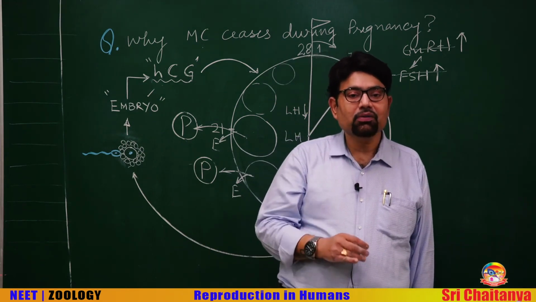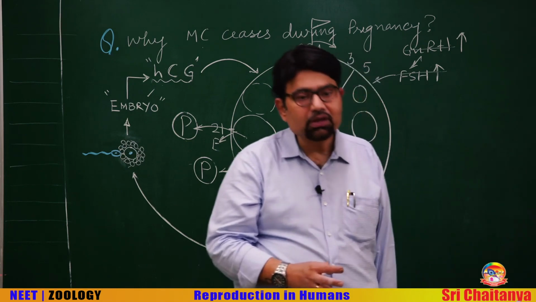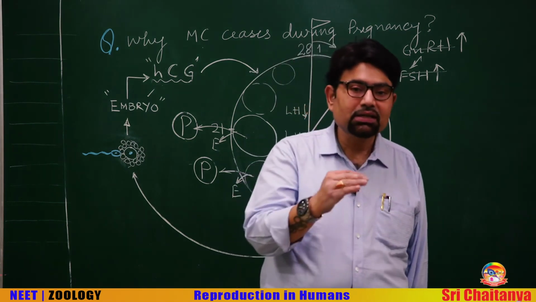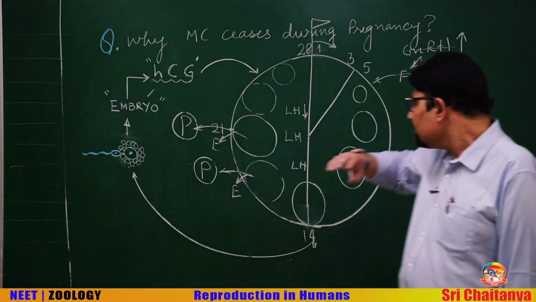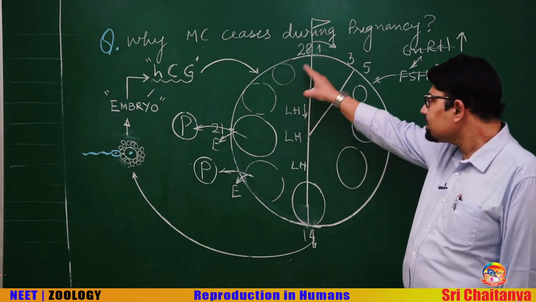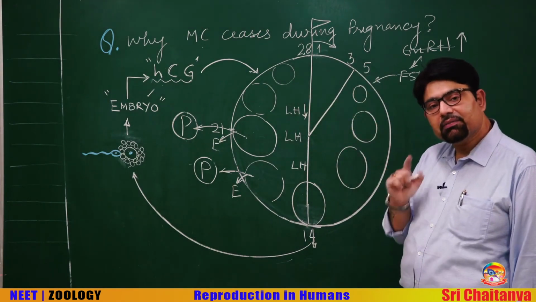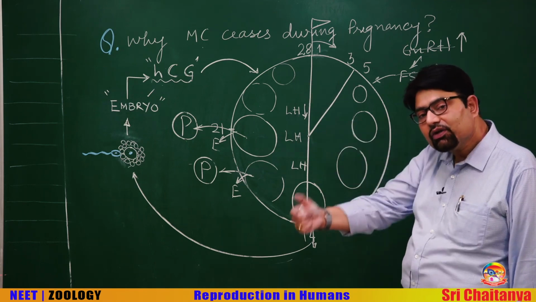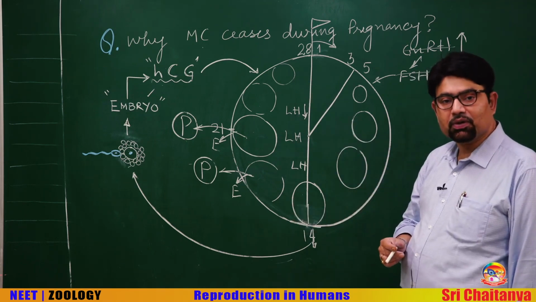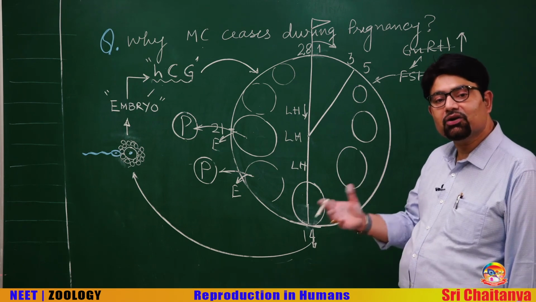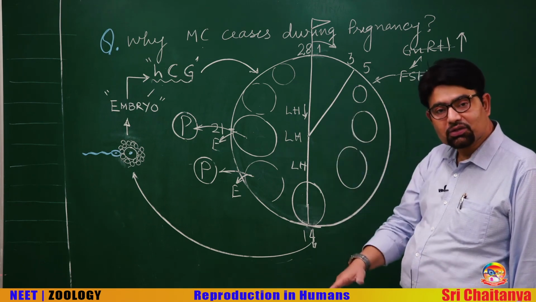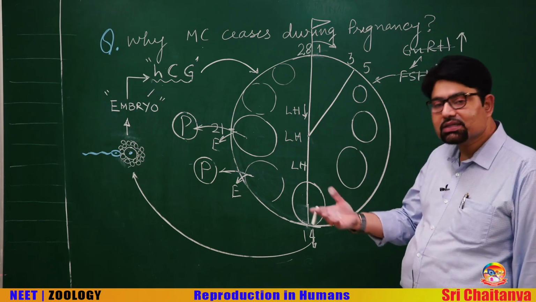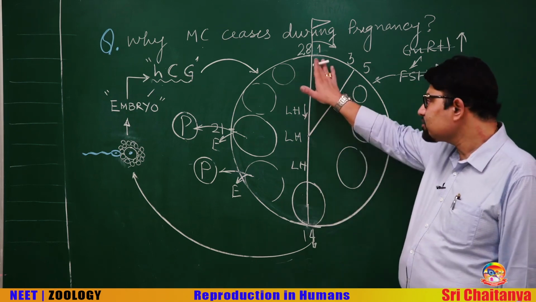Another type of question that you may come across: what is the reason for bleeding, or what is the reason for menstruation? Remember, the reason for menstruation is a low level of progesterone, because progesterone maintains the endometrium. Very low progesterone, the endometrium cannot sustain, it sheds and menstruation occurs.